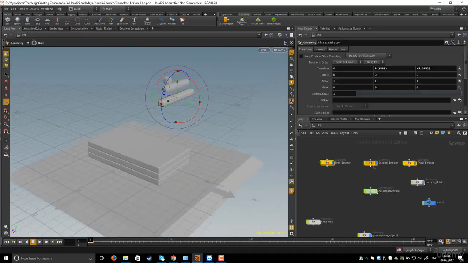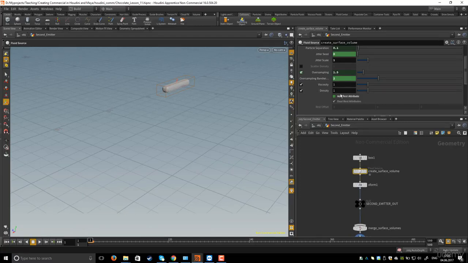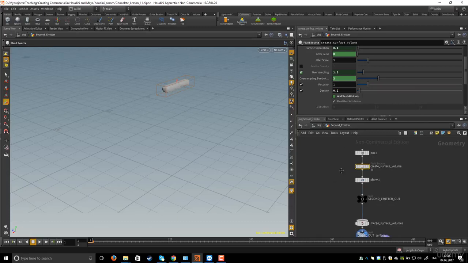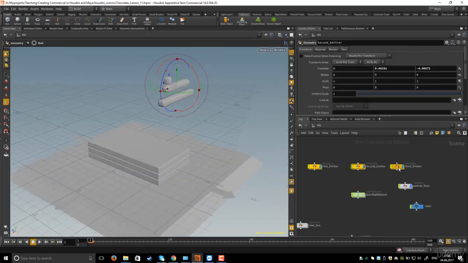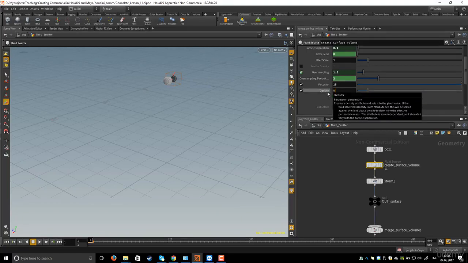Now I will go to the second emitter, and for the fluid surface I will leave the viscosity at 1, and for the density I will set it to 0.2. Now I will go to the third emitter, and I will set the viscosity to 15 and the density to 0.05.